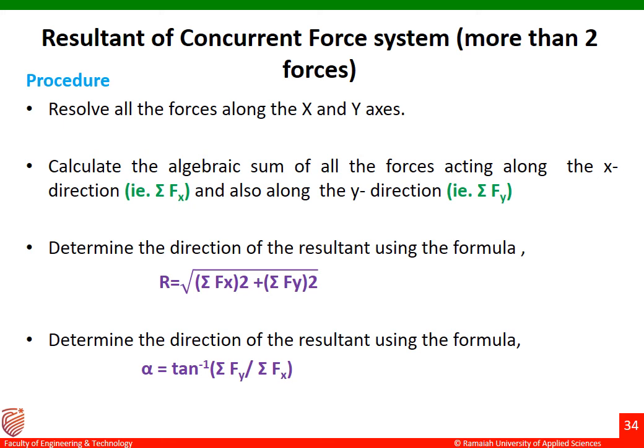Once we find summation Fx and summation Fy, we can find the resultant with the help of the formula: square root of summation Fx whole square, just make the correction there, this is a square, plus summation Fy whole square. This is the formula to find the magnitude of the resultant. I'll repeat it once again: R is equal to square root of (summation Fx) squared plus (summation Fy) squared. Then we find the direction of the resultant using the formula alpha equal to tan inverse of summation Fy divided by summation Fx.